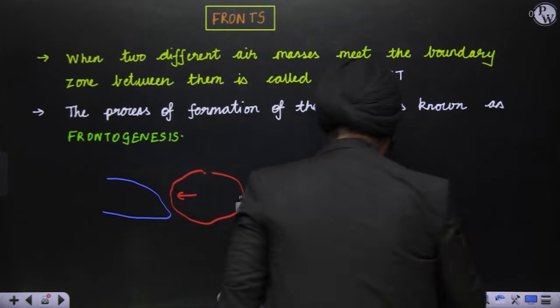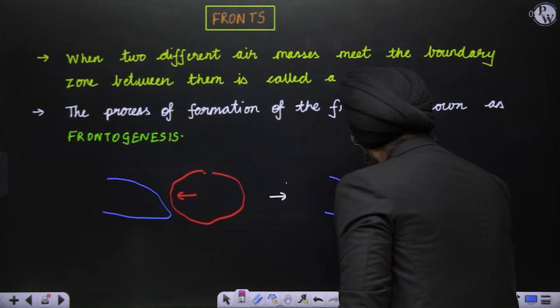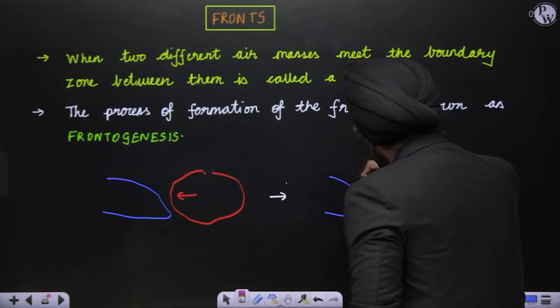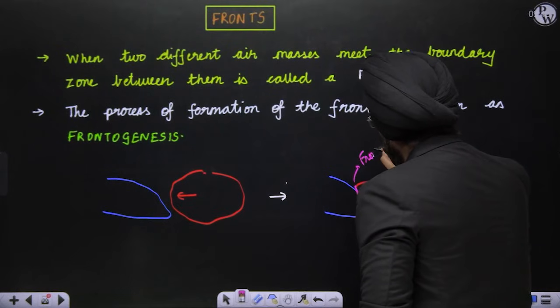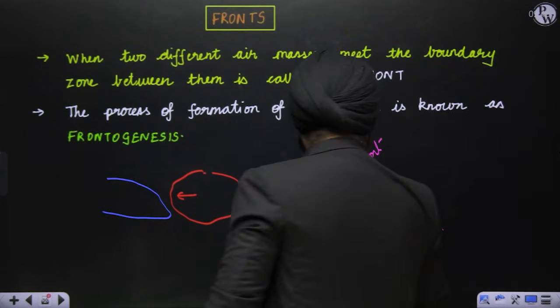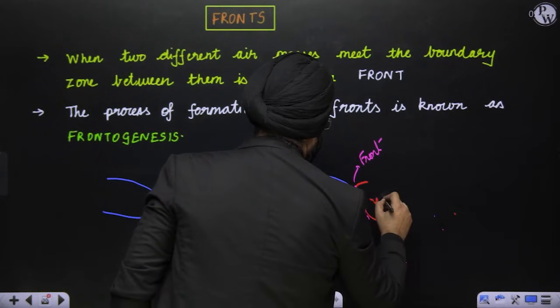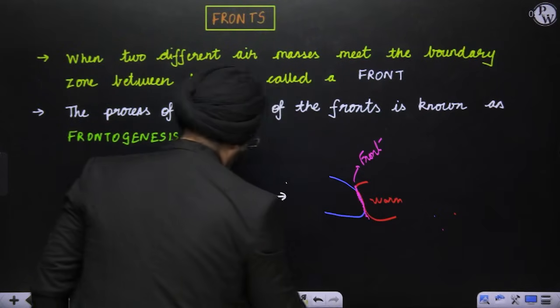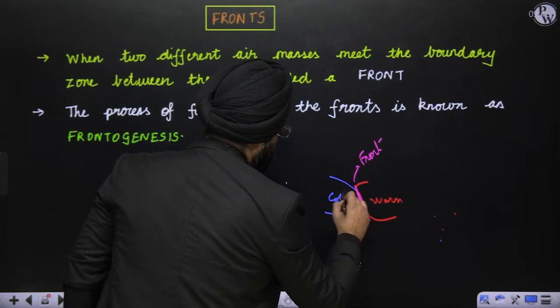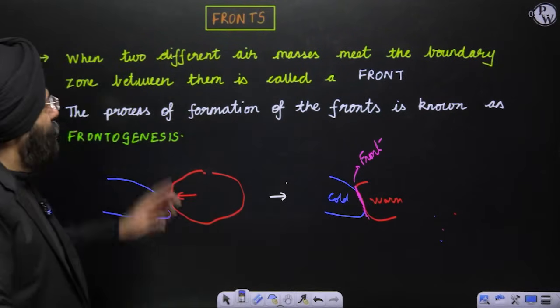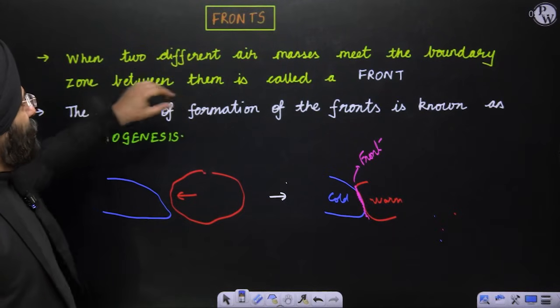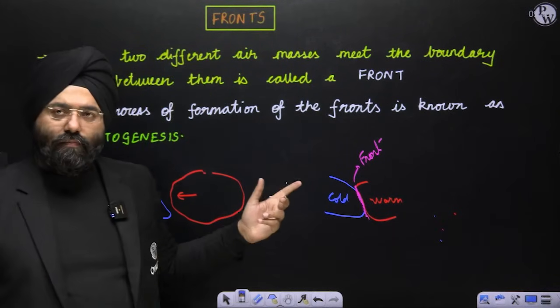This is a front. I'm taking this as, let us say, warm, and this as cold. Simple understanding: the two different air masses meet, and the boundary zone is known as a front.